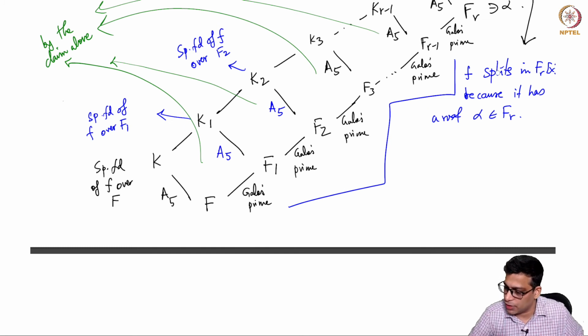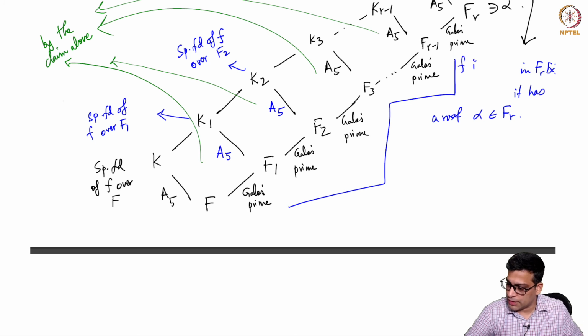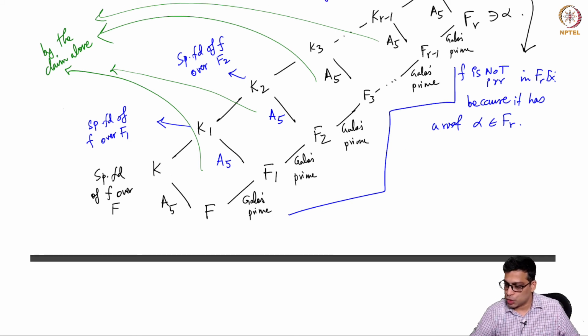So sorry, it doesn't split completely. So all I will say is that f is not irreducible in Fr[x], because it has a root.